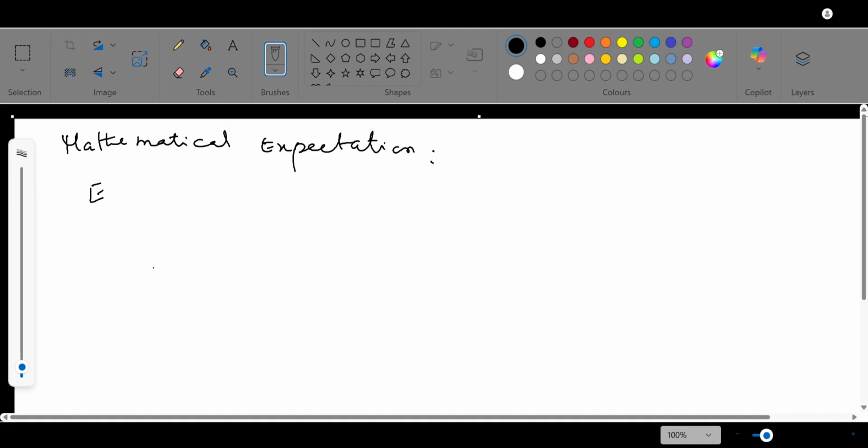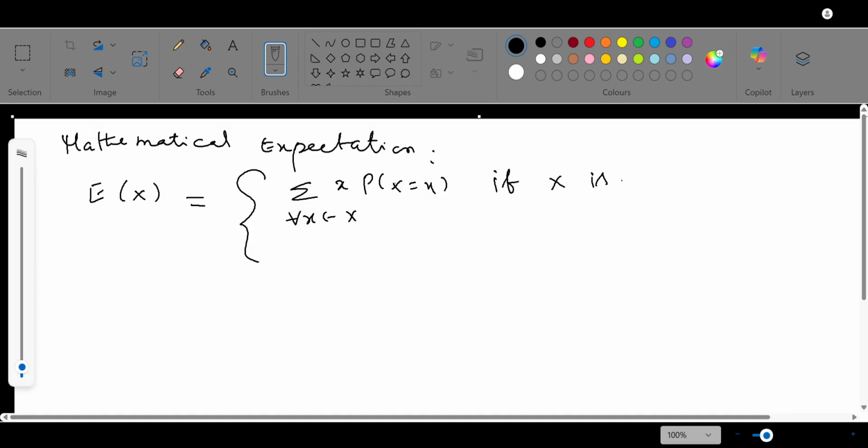Its mathematical expectation is defined by E of X. We can define it in the discrete case as the sum over all x belonging to capital X of x times P of x, if X is a discrete random variable. Likewise, the integral from minus infinity to infinity of x f of x dx, if X is a continuous random variable.